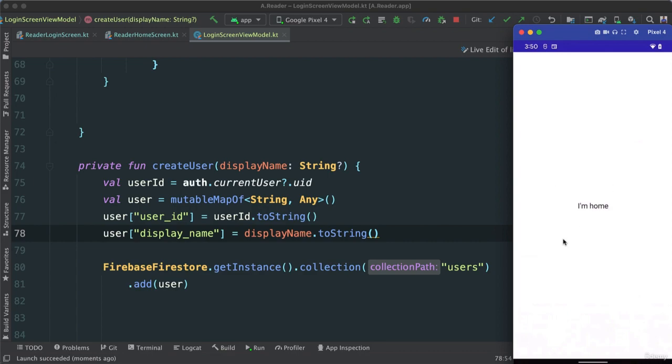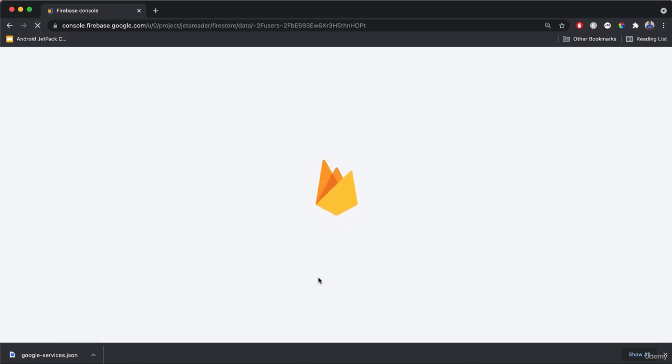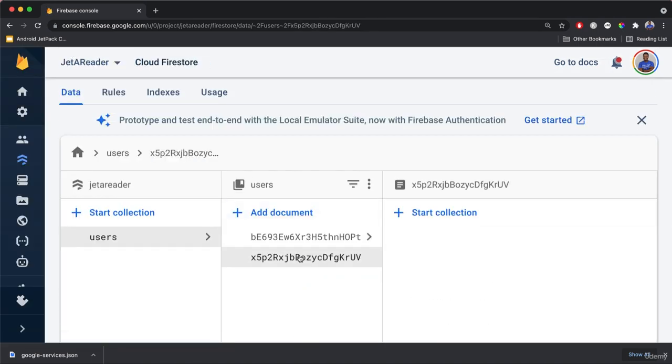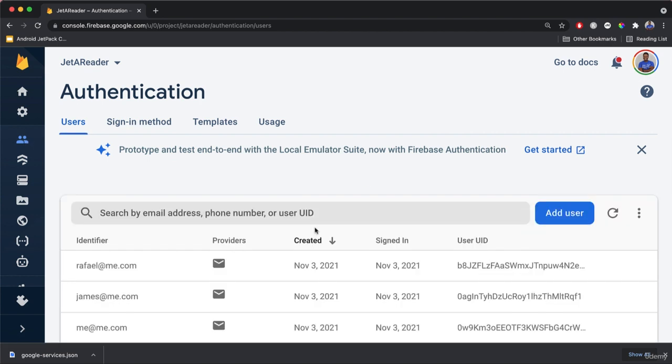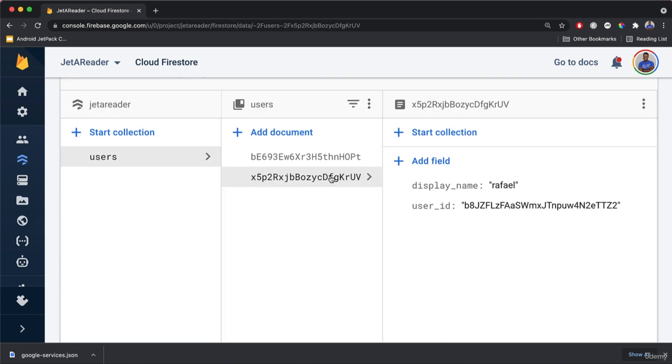That means everything worked, and we'll go back to our users. I'm going to refresh. If all goes well, we should see another user added. In fact, I think I didn't have to refresh at all because there was a user that was already added there. Okay, there we go. There it is. You see there's Raphael, and we have that user ID, which is awesome. And this user ID, B8JZ, let's go to our auth, and it should have the same ID. Awesome. You'll see the advantages we'll have later over what we have right now.